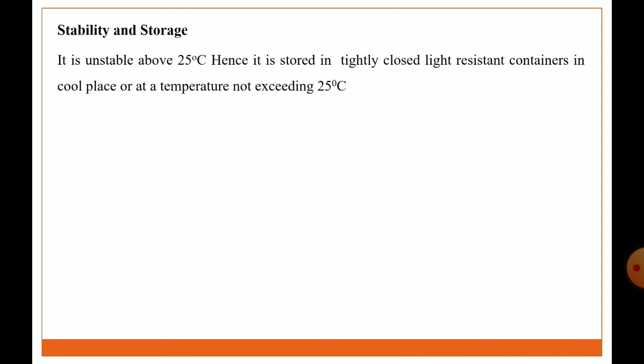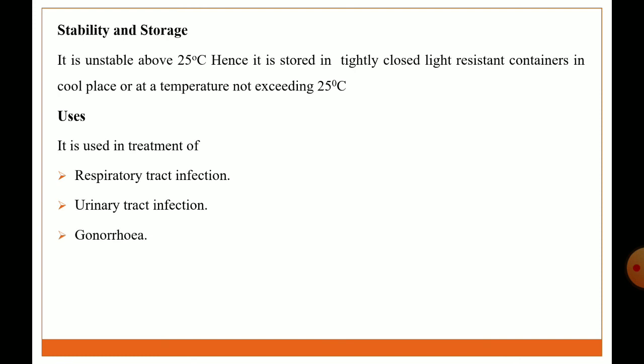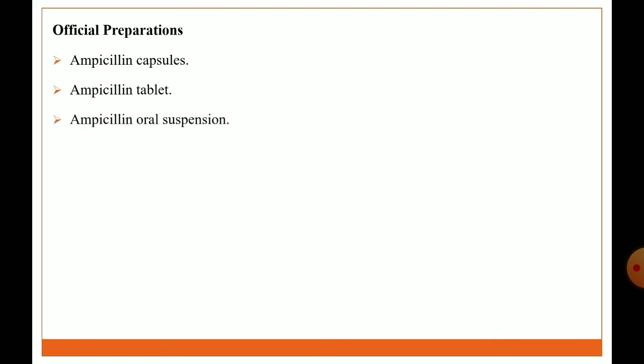Stability and storage: it is unstable above 25 degrees Celsius, hence it is stored in a tightly closed, light resistant container in a cool place or at a temperature not exceeding 25 degrees Celsius. Uses: respiratory tract infection, urinary tract infection, gonorrhea, meningitis, enteric infection. Official preparations: ampicillin capsule, tablet, oral suspension.